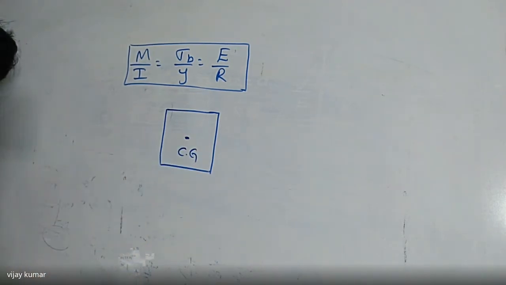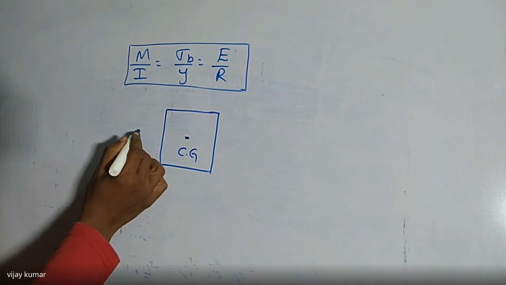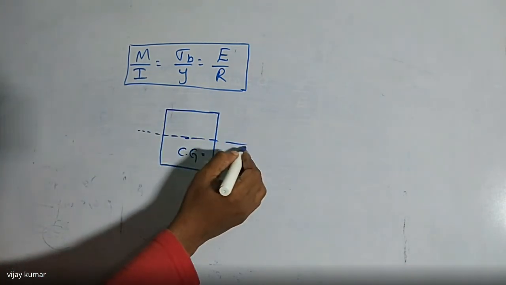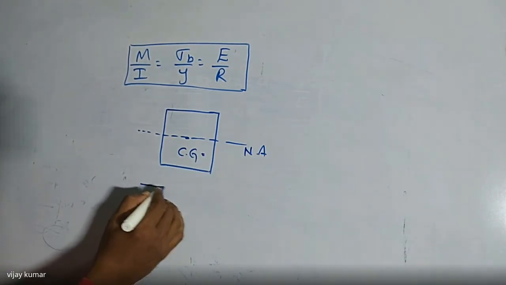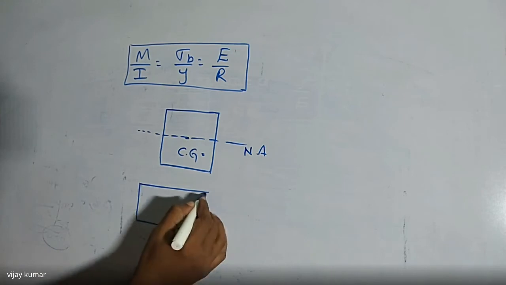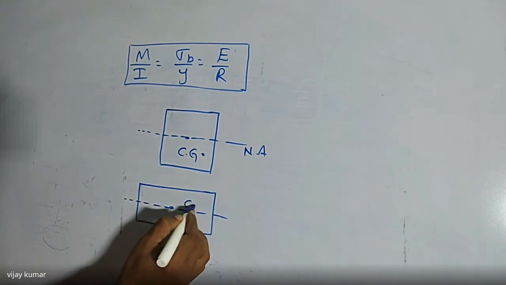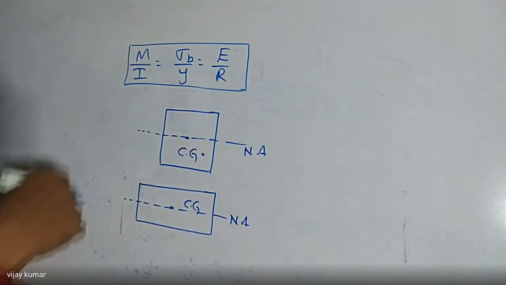We can find very easily the center of gravity of the material cross section of the bodies. So the neutral axis for a symmetrical body is always passing through the center of gravity. So this is the neutral axis. If you take a rectangular cross section, this is the neutral axis, and this is the center of gravity. So through the center of gravity, the neutral axis is always passing. These are nothing but symmetrical bodies.